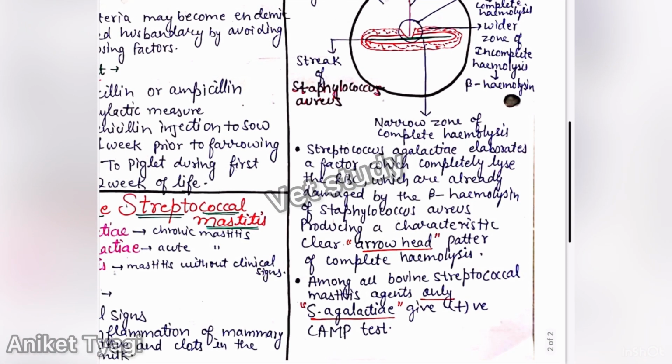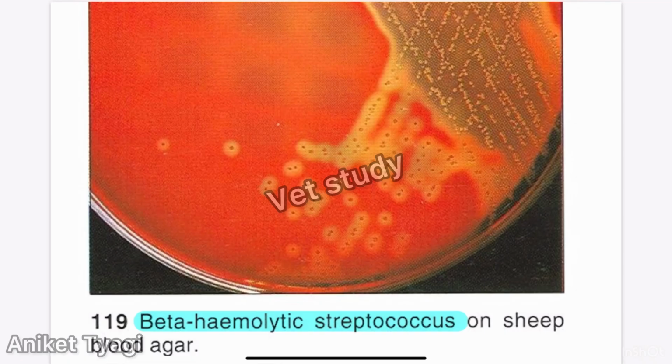Among all bovine streptococcal mastitis agents, only and only Streptococci agalactiae gives a positive CAMP test. So this is very important. This arrowhead shape, and only Streptococci agalactiae gives this test. Now we will discuss some important images and look at the actual images of some bacteria in this group.